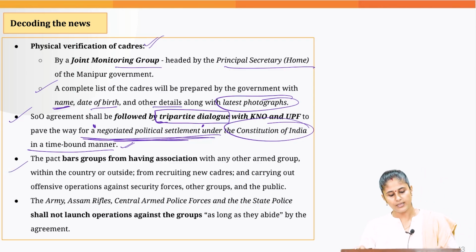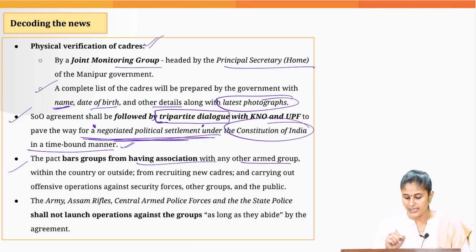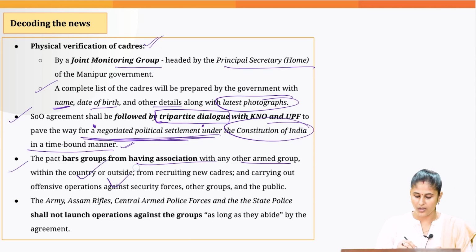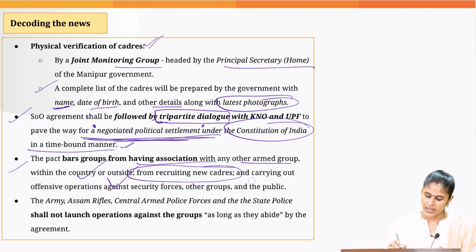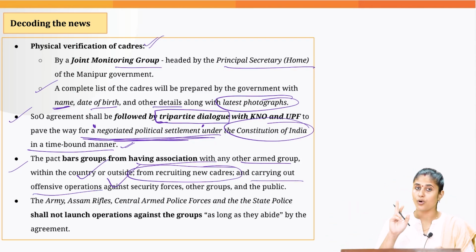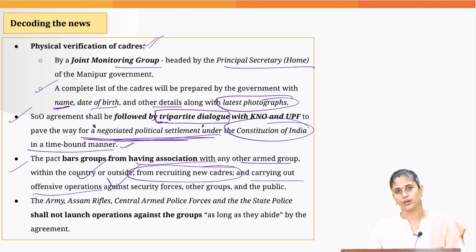The pact bars the group from having association with any other armed group within the country or outside, and from recruiting new cadres, so that we do not fuel the ethnic conflict which is going on. And they are not supposed to carry out offensive operations against our security forces.